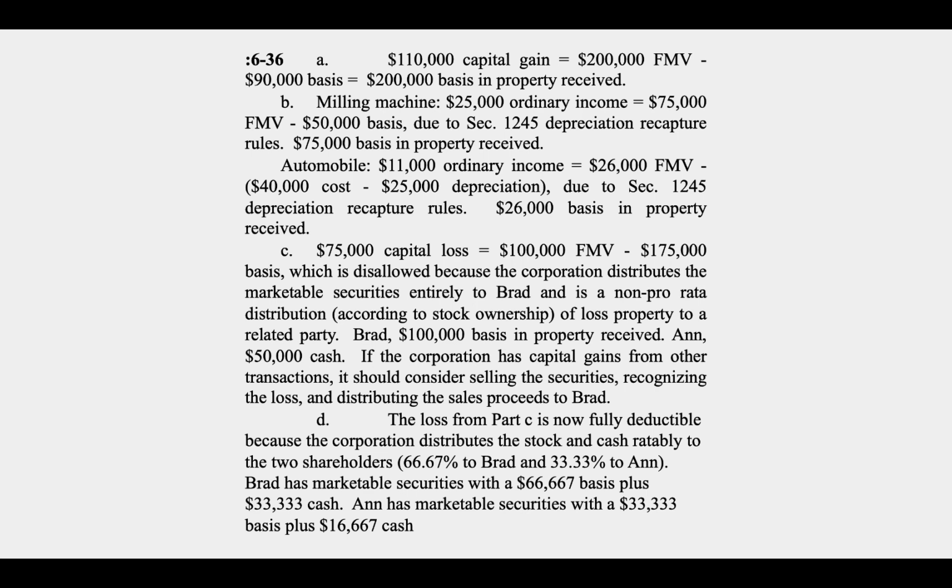The car, again, we're going to have some ordinary income, and that's because of depreciation recapture. We have a $26,000 fair market value minus the adjusted basis, and the adjusted basis is the cost minus depreciation taken. All right, and we have a $26,000 basis in the property received.